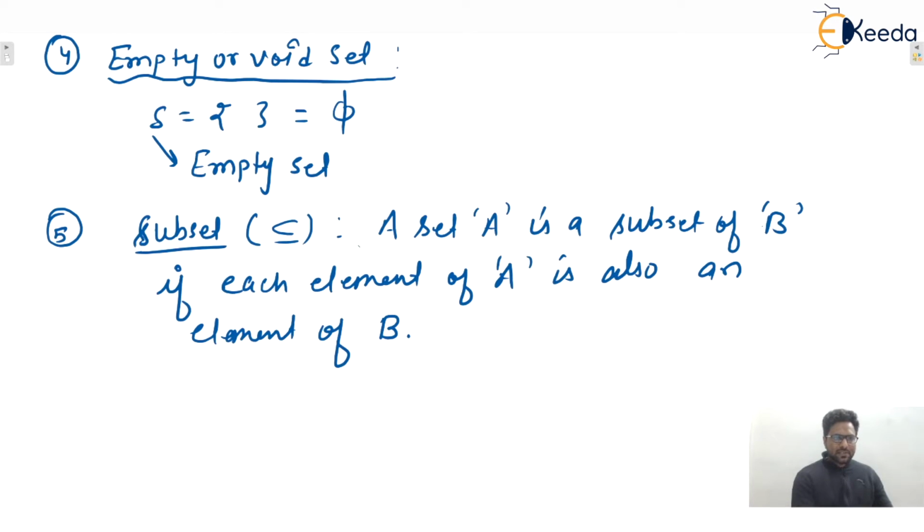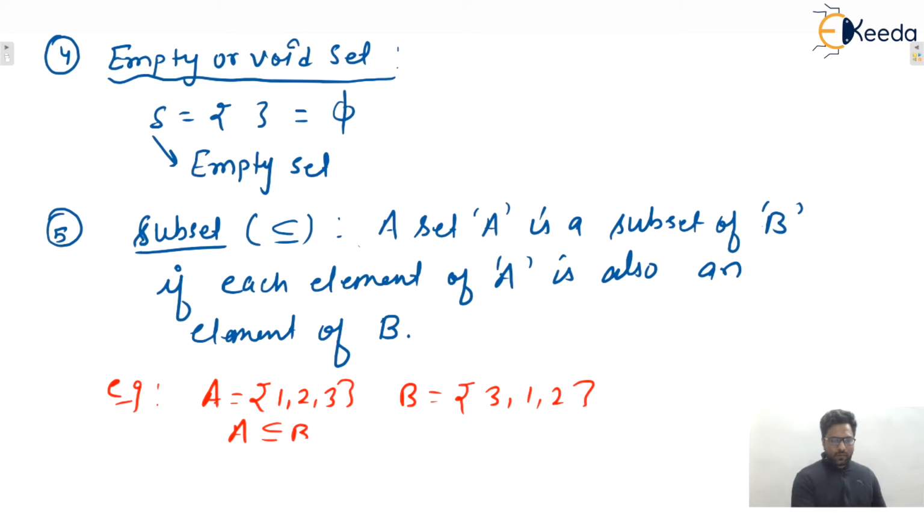For example, let us consider one example. Let's say one set A is given to you, that is 1, 2, 3, and one more set B, let's say that is 3, 1, 2. So here we can say that A is a subset of B because every element of set A is an element of set B also, isn't it?